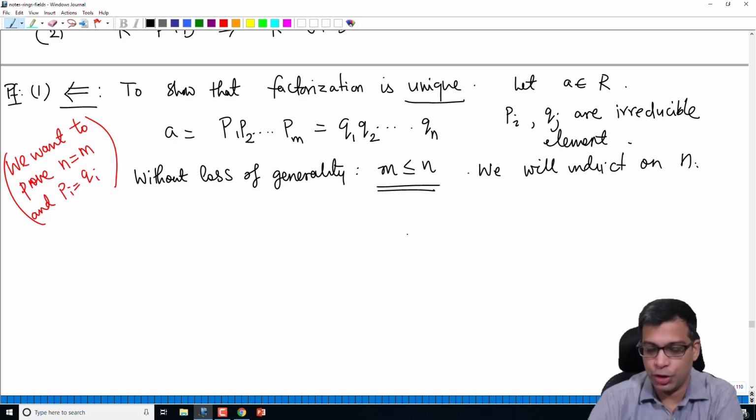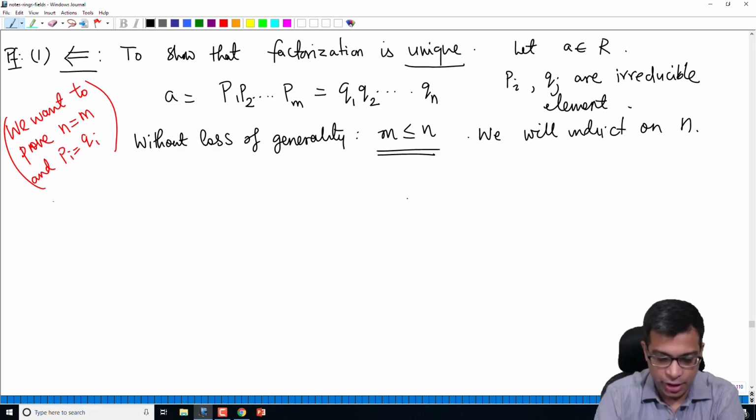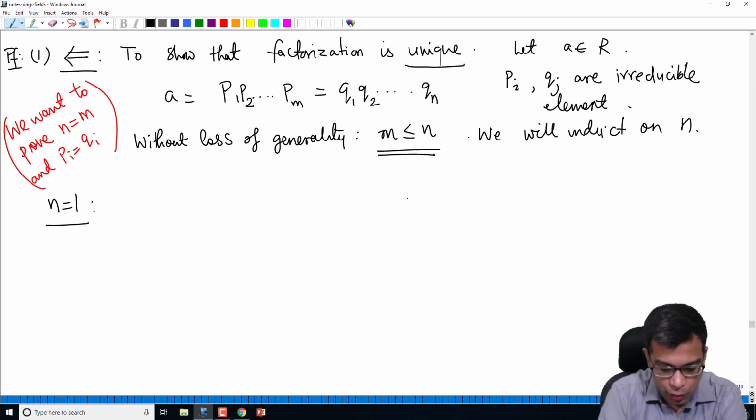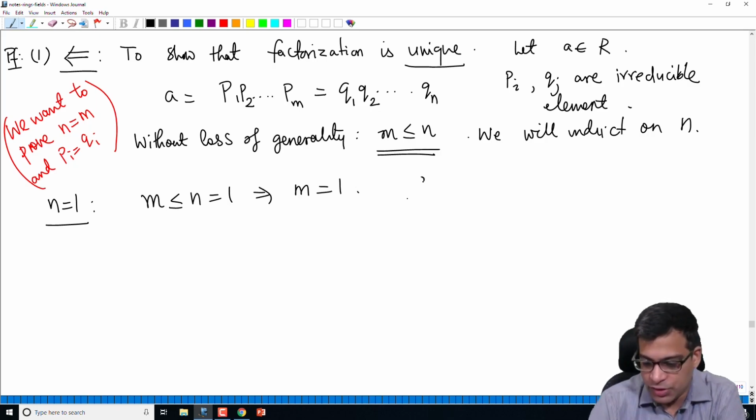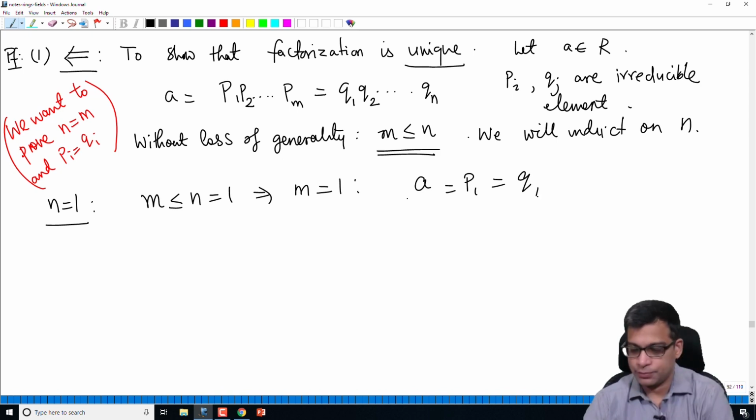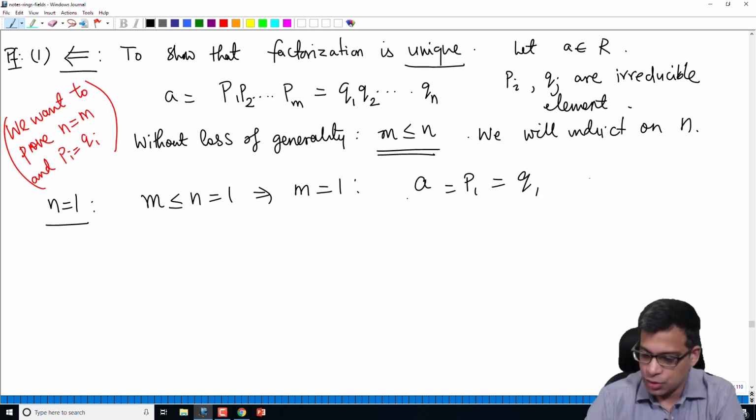The base case is n equal to 1. If n equals 1, then since m is less than or equal to n, m is also equal to 1. So we have a equal to p1 equals q1, and that's it. That means the factorization is the same, so this is trivial.